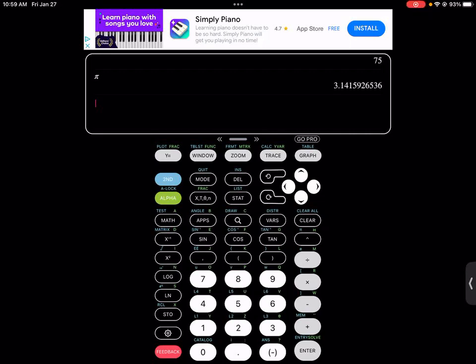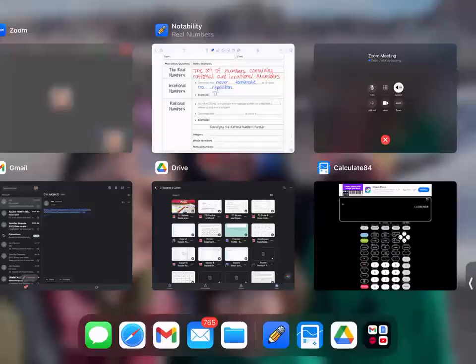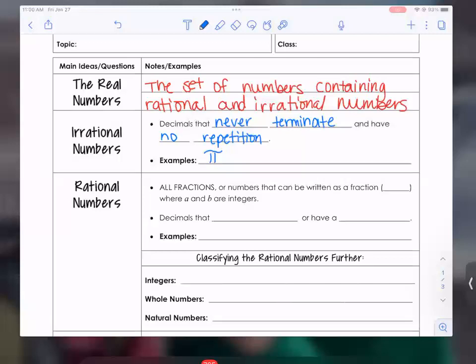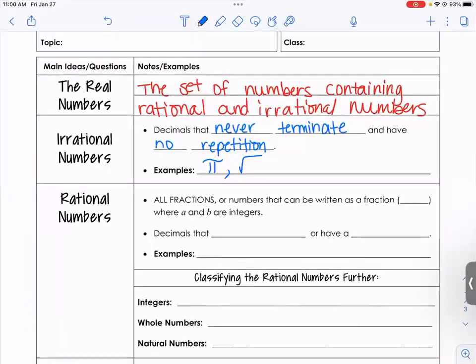Another irrational number is the square root of 3. We've talked about the square root of 3 and worked on estimating where it would be. We know that the square root of 3 is going to be close to 2, because the square root of 4 is 2.